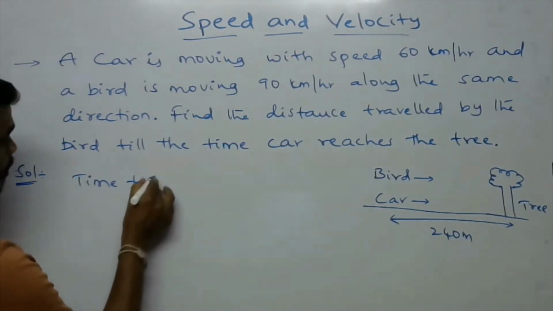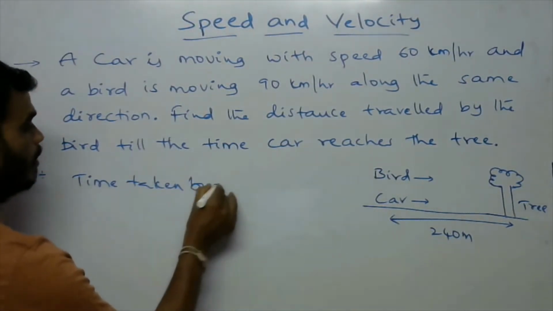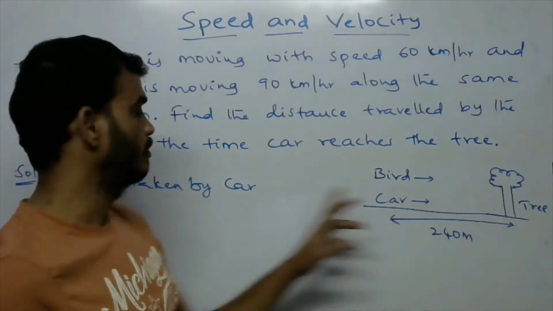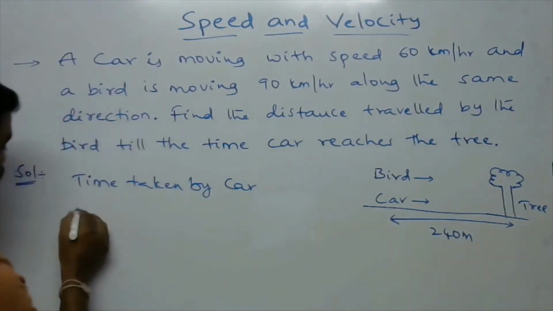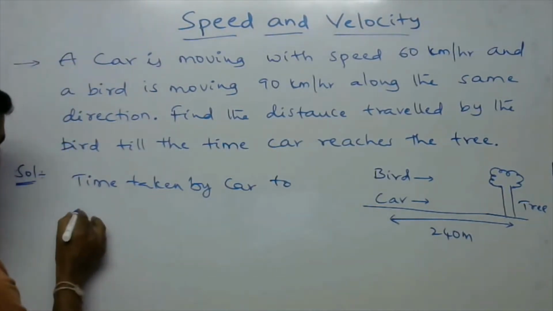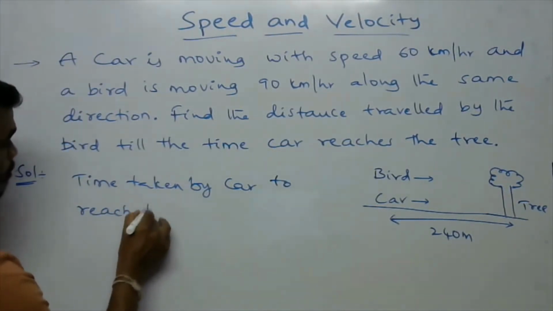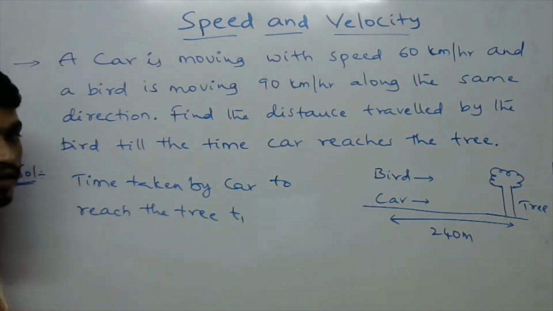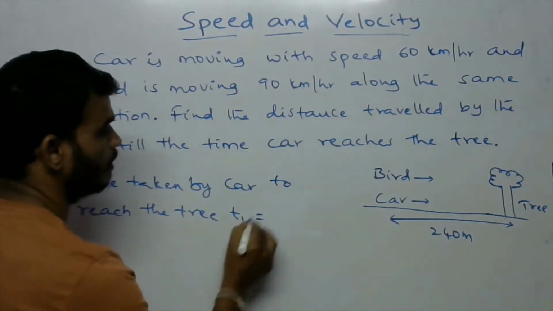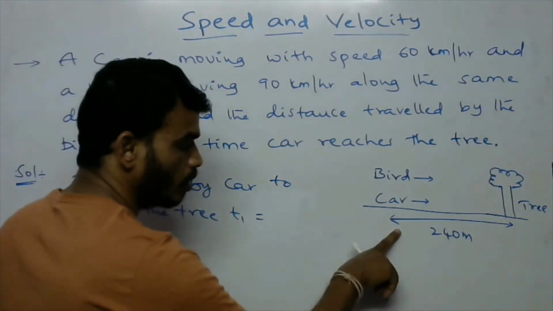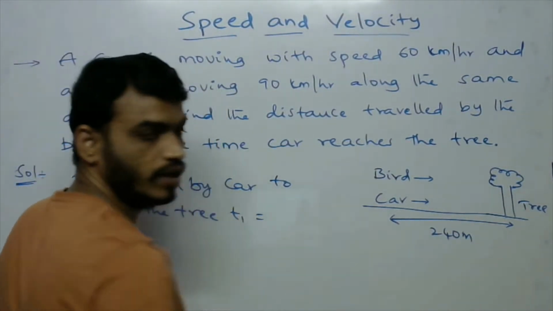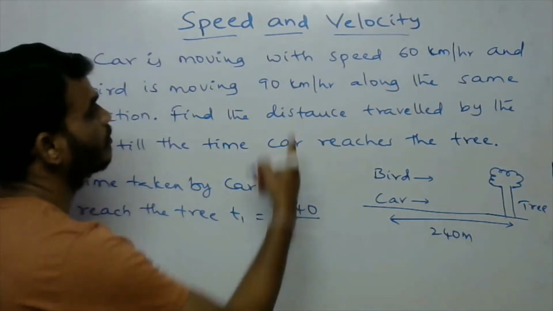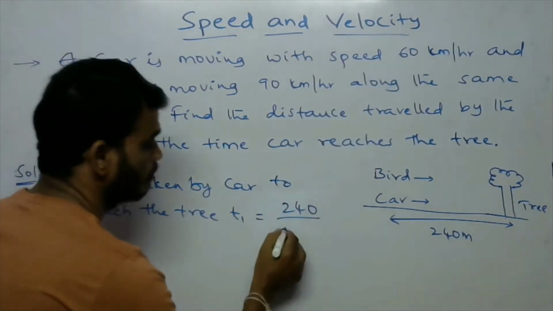Time taken by the car to reach the tree, I am taking as T1, is equal to the total distance from car to tree, 240 meters, divided by the speed of the car, 60.